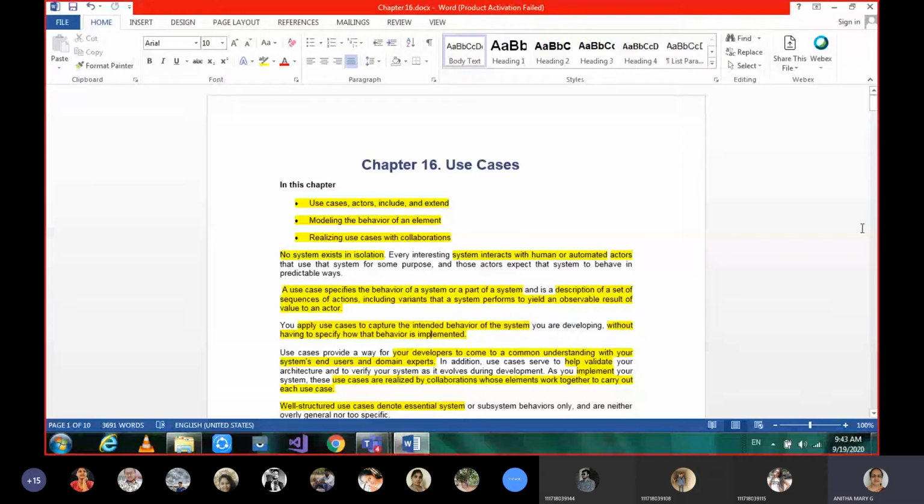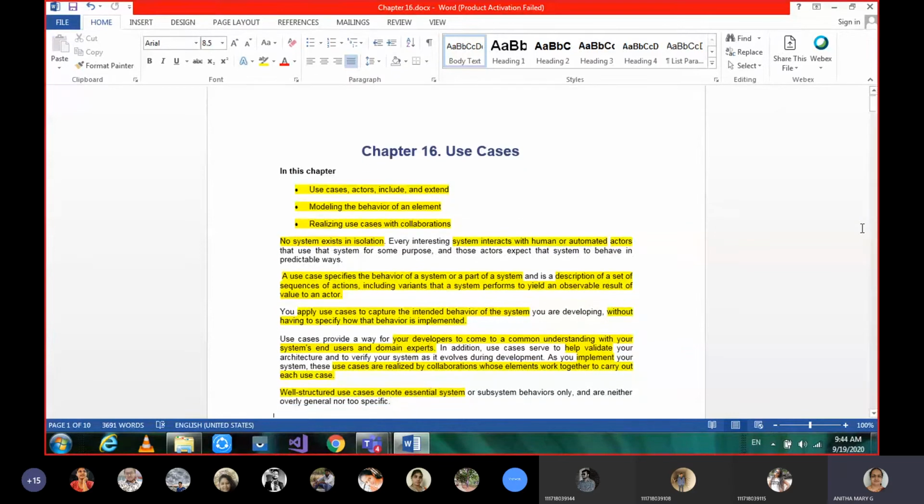When I say system, a system can have many use cases. ATM is a system. Validating a user is a use case. Processing a transaction is a use case. So likewise, you may have many use cases within a system.